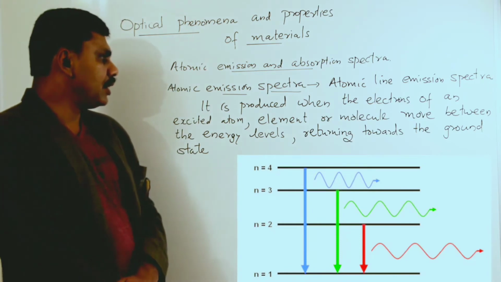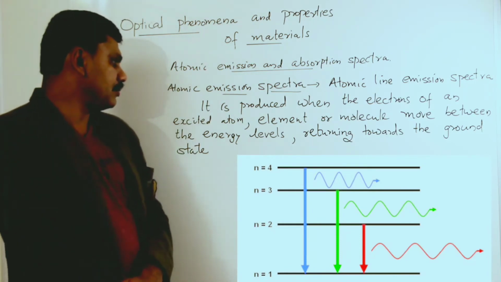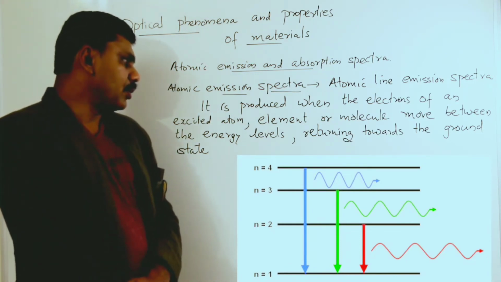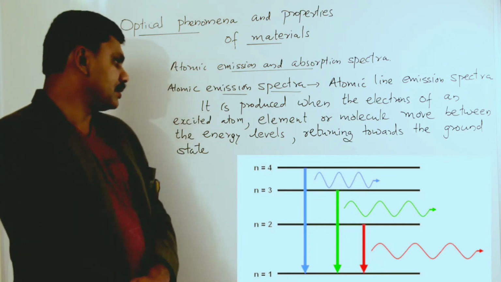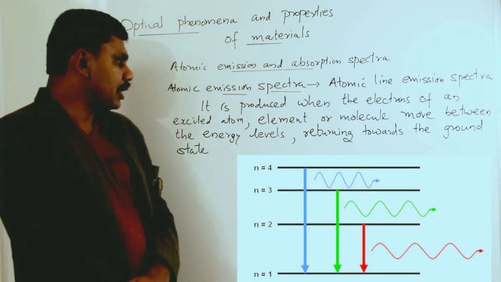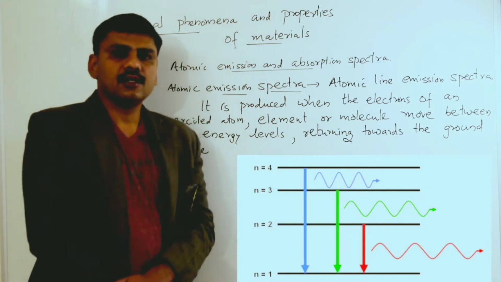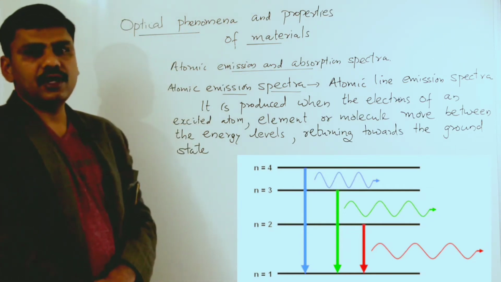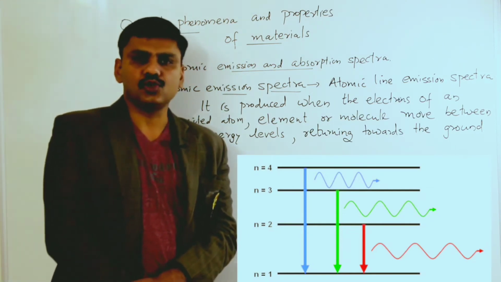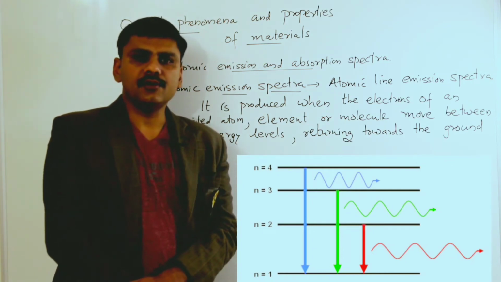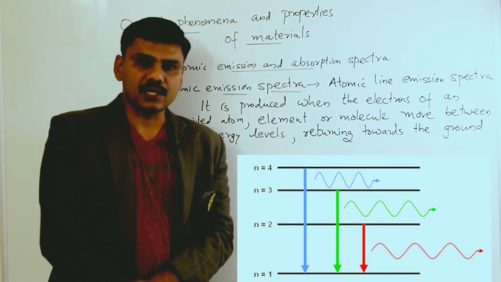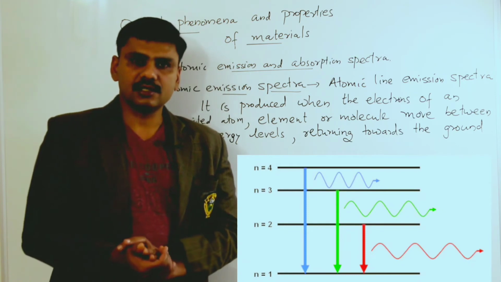It is produced when the electrons of an excited atom, element or molecule move between the energy levels, returning towards the ground state. For example, if you fill hydrogen gas in a discharge tube and give enough electric potential, it will produce light.